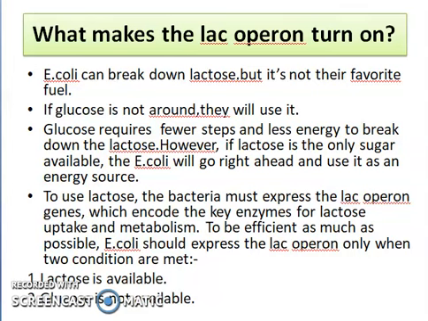However, if lactose is the only sugar available, the E. coli will go right ahead and use it as an energy source, which we have discussed. To use lactose, the bacteria must express the lac operon genes, which encode the key enzymes for lactose uptake and metabolism. To be as efficient as possible, E. coli should express the lac operon only if two conditions are met. First, lactose is available, and second, glucose is not available. This tells us that when the bacteria is utilizing lactose, the lac operon should be expressed.